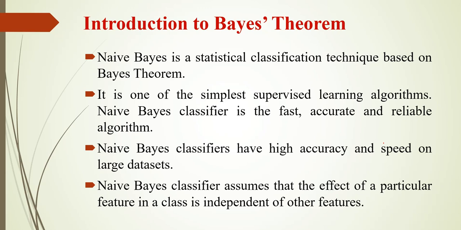Naive Bayes theorem is a statistical classification technique based on the Bayes theorem, and it is one of the simplest supervised learning algorithms, and it is also one of the fastest algorithms. The accuracy of this algorithm is also much better. The working speed of this algorithm is also very fast, and this algorithm can also handle large amounts of data sets. These are some of the important points to be remembered with Bayes theorem.